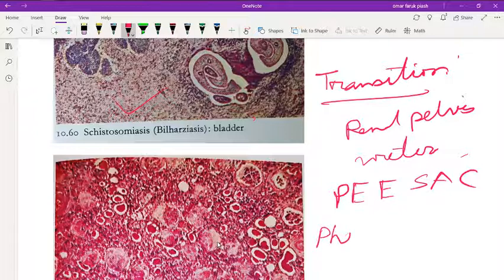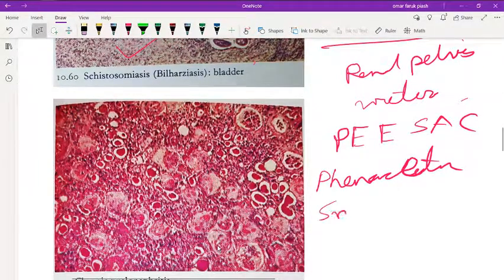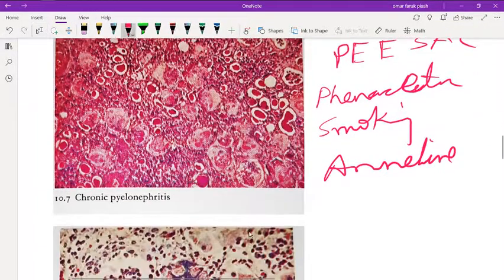phenacetin, smoking, aniline dye. Aniline dye is used in different chemical factories. Aniline dye and cyclophosphamide.